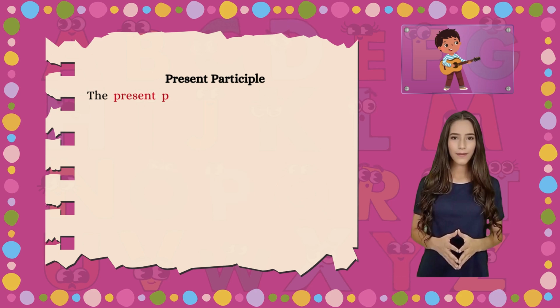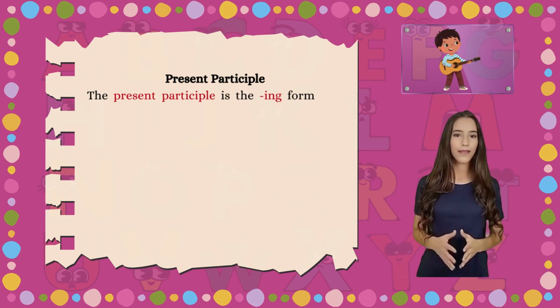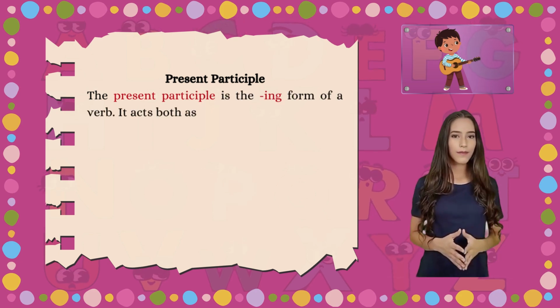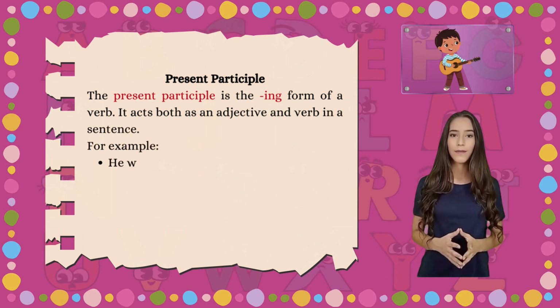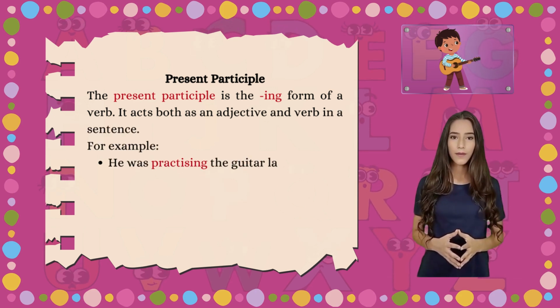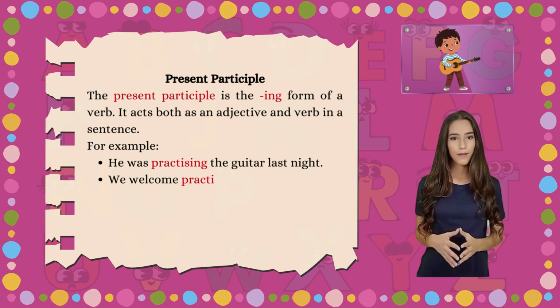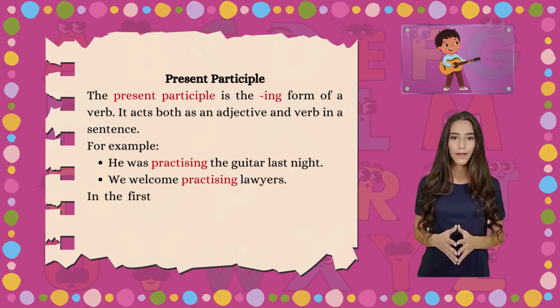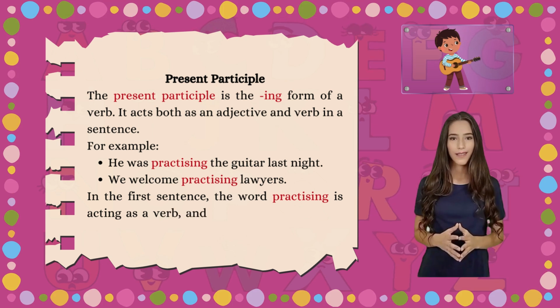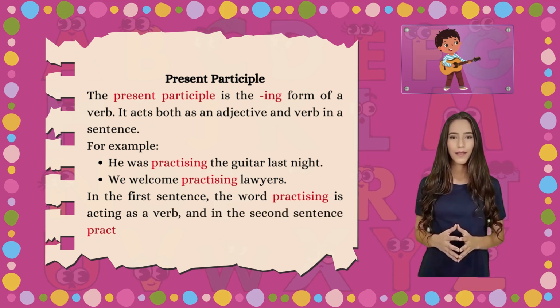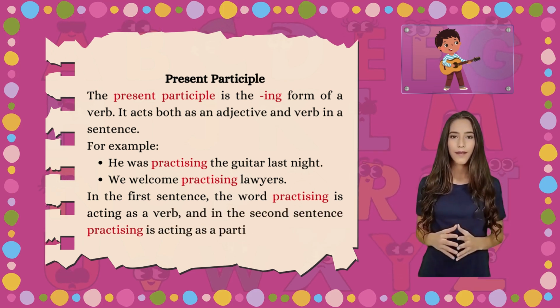Present participle. The present participle is the ing form of a verb. It acts both as an adjective and verb in a sentence. For example, he was practicing the guitar last night. We welcome practicing lawyers. In the first sentence, the word practicing is acting as a verb, and in the second sentence, practicing is acting as a participle.